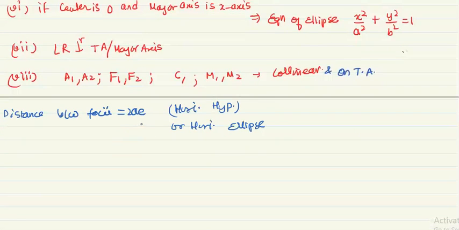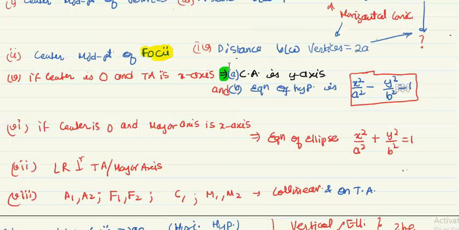Just keep in mind, distance between foci. If it is a vertical ellipse, then what? And if it is a vertical ellipse or hyperbola, in both cases it will be 2BE. Just keep in mind. So 2AE for horizontal, whether ellipse or hyperbola, and for vertical, that is 2BE. This is your third point.